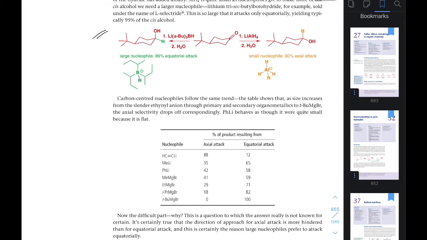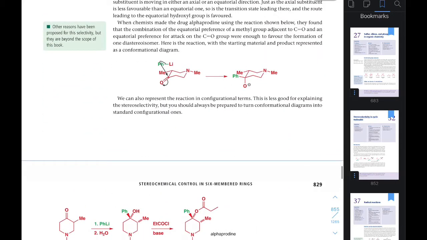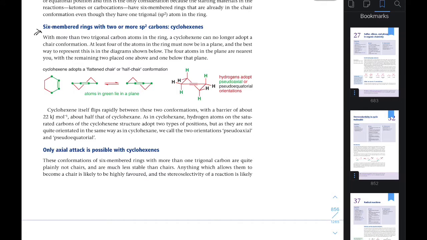In this case there is a very important topic. You can see this is a 96% equatorial attack, whereas in this case it is a 90% axial attack, without any chiral reagent. Starting from an achiral center, just following the conformational change and reagent selectivity, a chiral center is formed. This type of question comes repeatedly every year actually. So go through each and every example. I have made a video on this cyclohexane chemistry. You can go through that.